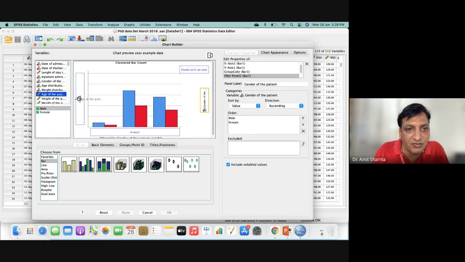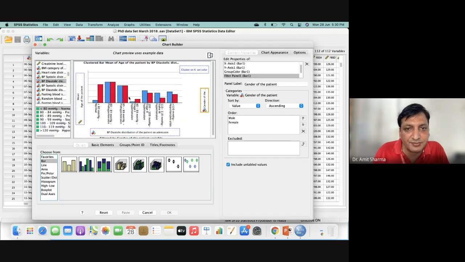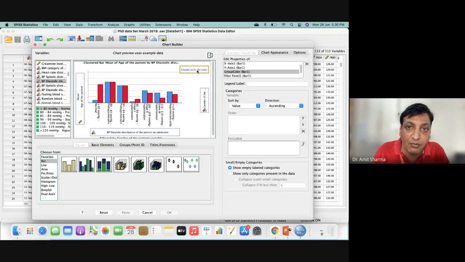For example, age of the patient I can add as a count, and for any kind of category, for example, we'll add systolic blood pressure category at the bottom. We have added different categories of systolic blood pressure at the bottom. Now we have age on one side, and two different categories of gender. If I want, I can add one more variable on the x-axis. If not, we can directly click OK.